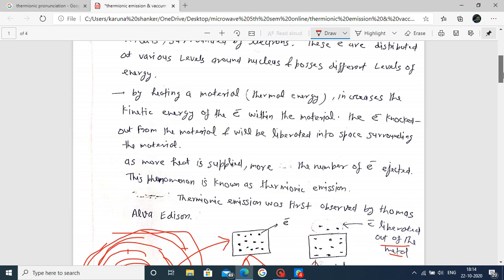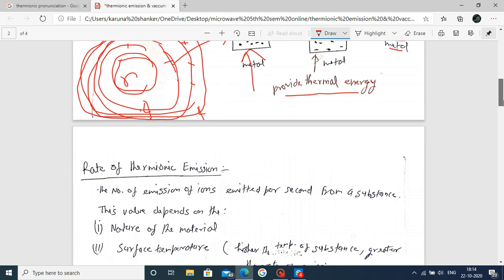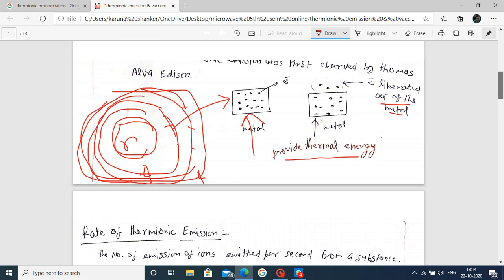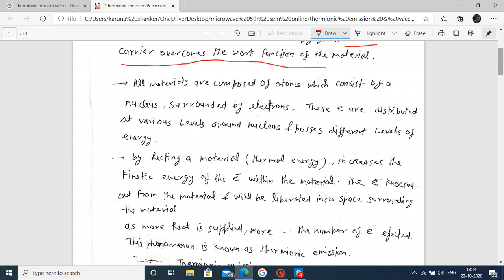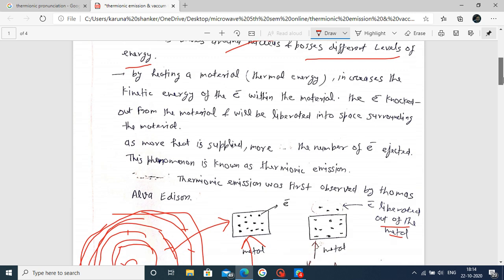Also write down what is explained here. Next, also focus on this: as I said, around the nucleus there are different levels of energy. This is also to be written here.